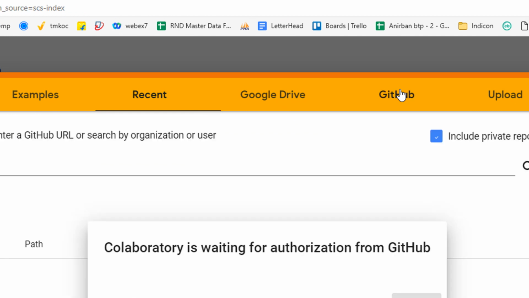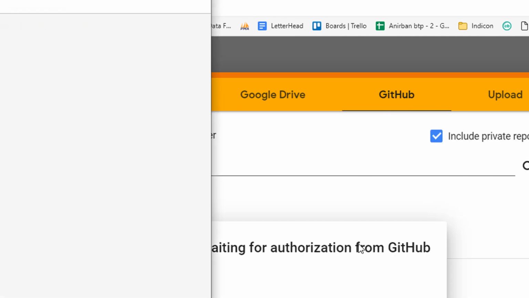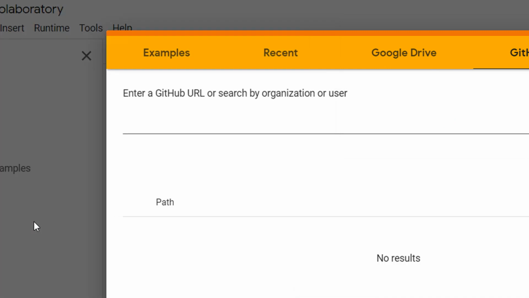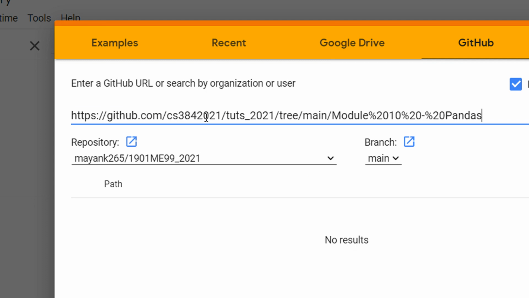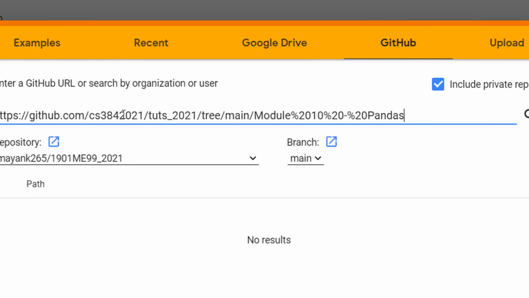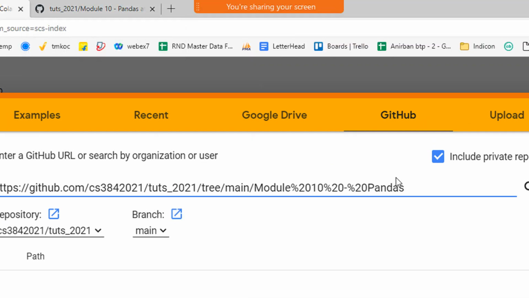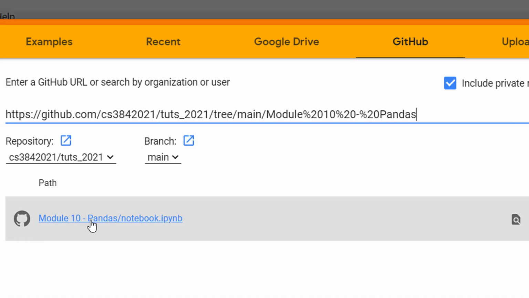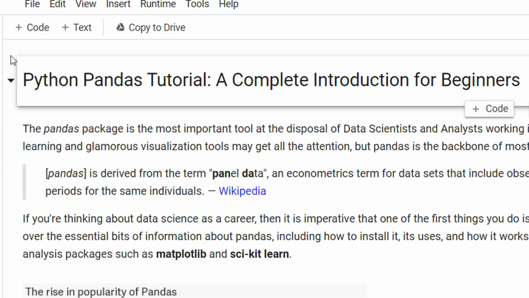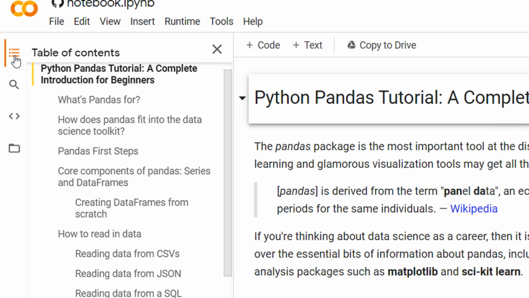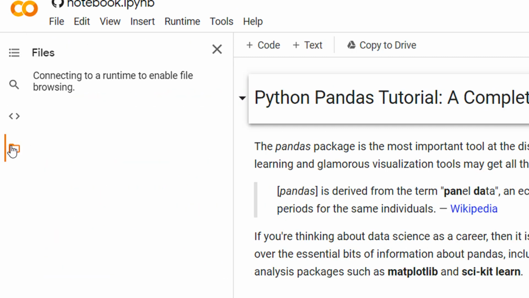In this, you need to come to GitHub in Colab. It will take some time to authenticate. Once it is authenticated, you enter this URL which I have entered in the chat window, and press enter. You can see this module 10 pandas notebook.ipynb has loaded. It will also show in your recent notebooks. It will take some time to load, and then you click this button, the table of contents. Not this, sorry, the folder one.